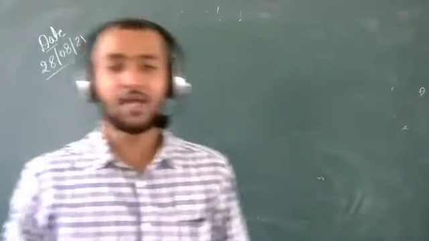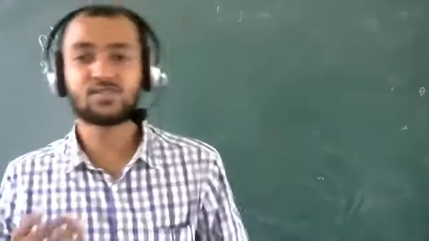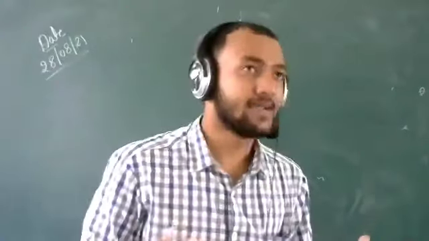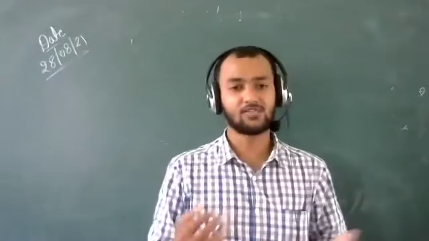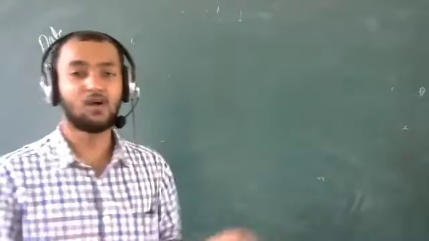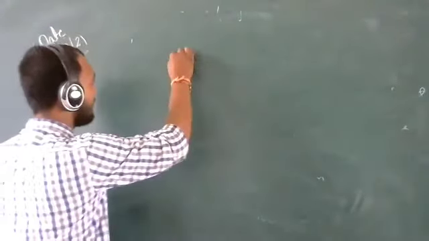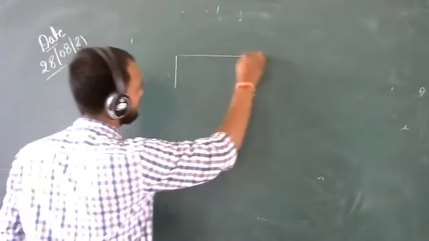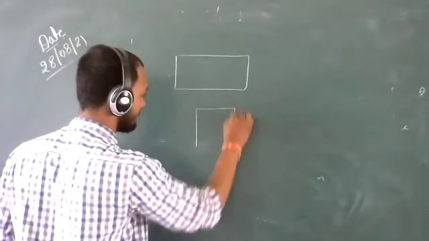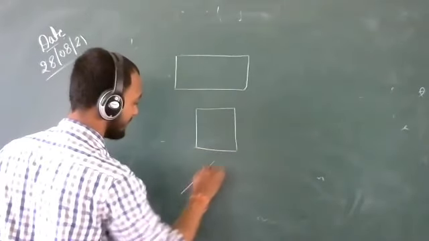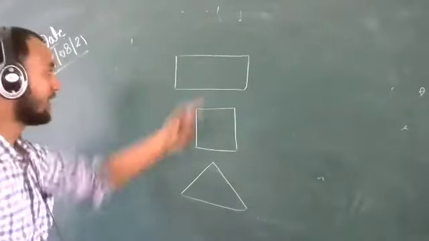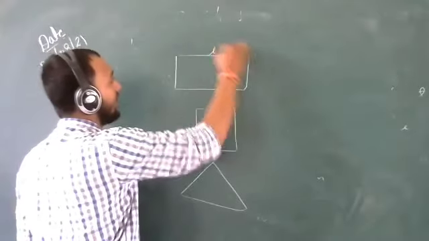Now we have developed formulas for some standard shapes. What are the standard shapes? Regular shapes like rectangle, square, triangle, and circle. And we have made a standard formula to calculate the area of these shapes. First I am taking the shape rectangle. Second, I am taking the shape square. Third is triangle. And fourth, circle. This is length and this is breadth.